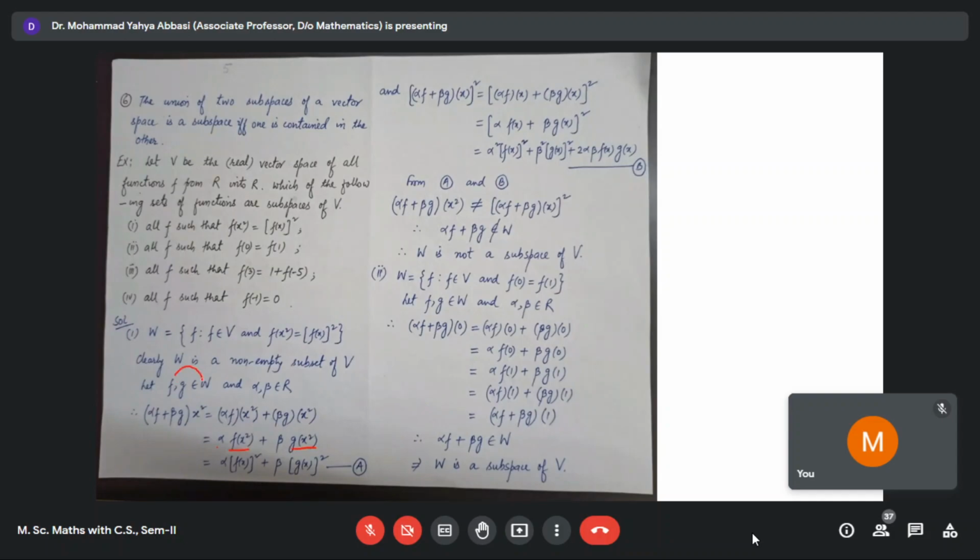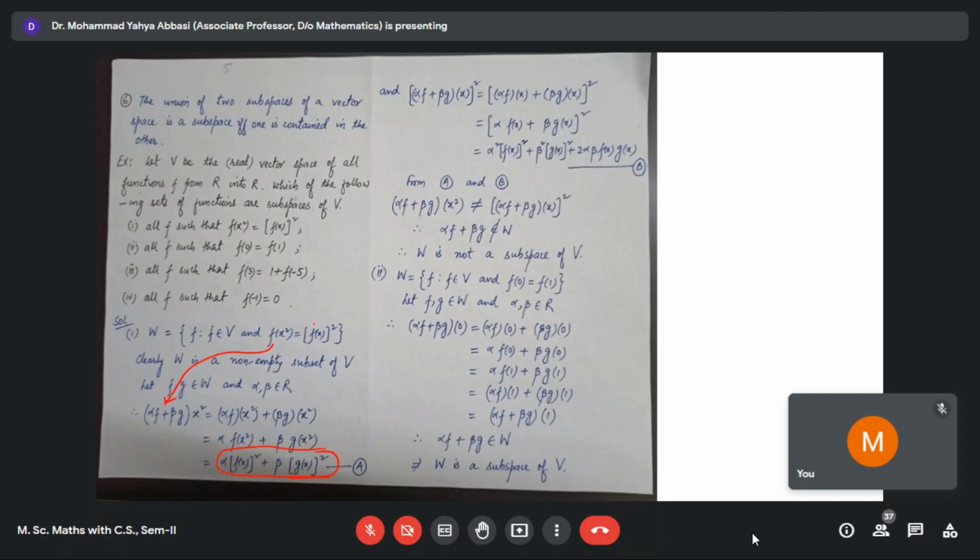Now F belongs to W, therefore F of X square is equal to F of X whole square. Therefore, this is F of X whole square. Similarly, G belongs to W and therefore G of X square is equal to G of X whole square. So this means that alpha F, this is the left hand side. Replacing F by alpha F plus beta G, we get this value as the value of this.